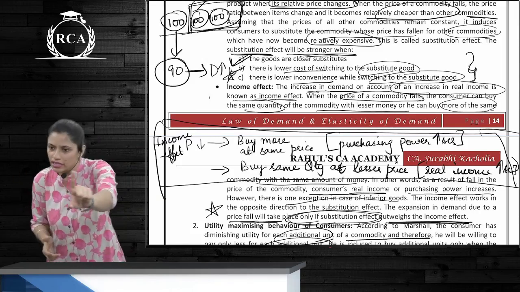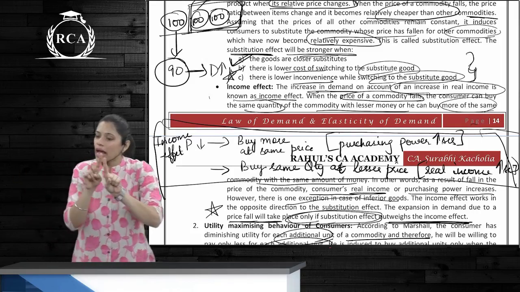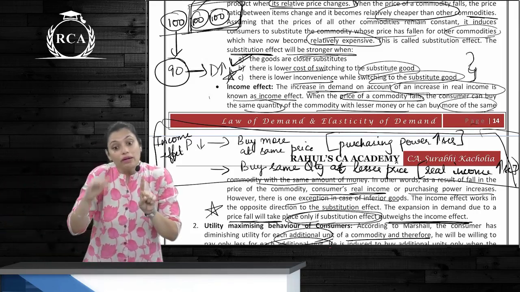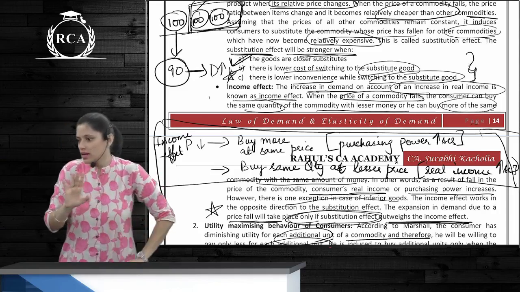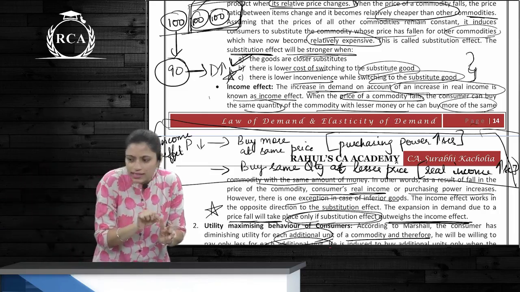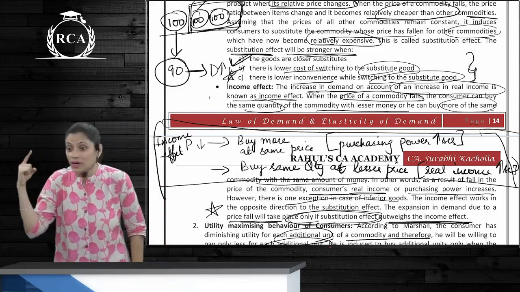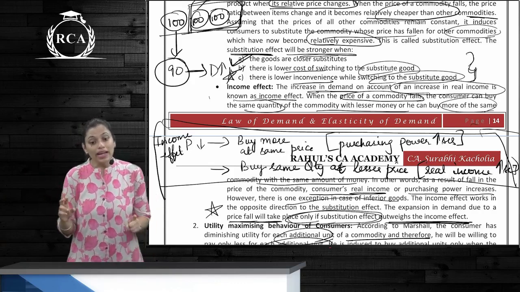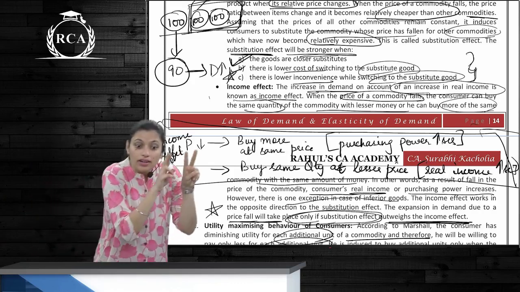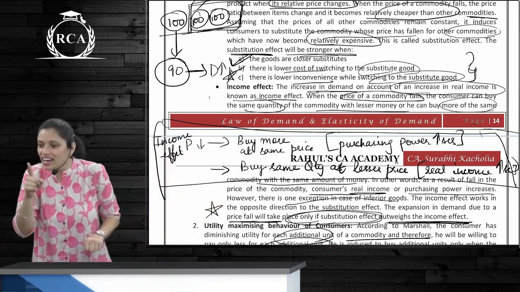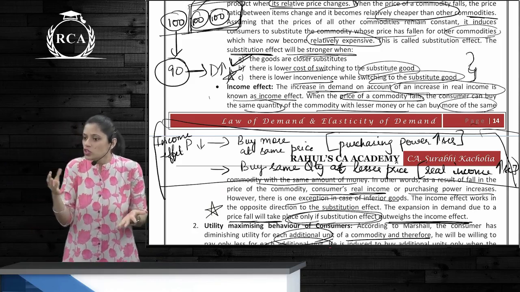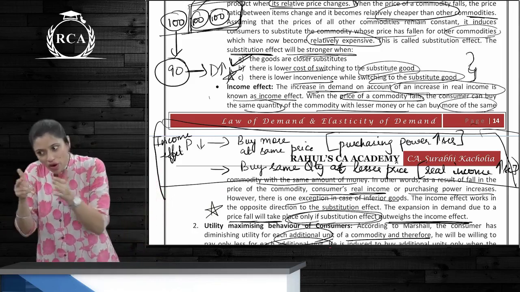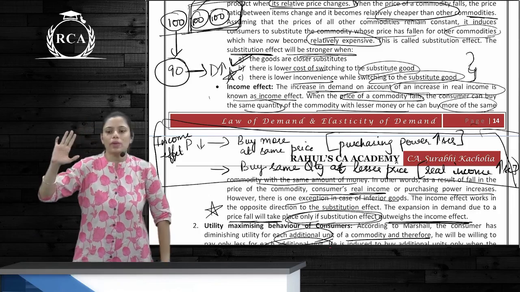When the price of a commodity falls, what happens? Either you buy the same commodity at a lower price, or you buy more of the commodity at the same price. So either your purchasing power increases or your real income increases. When you buy the same quantity at a lower price, what increases? Real income increases, because you are saving some income. And when you are buying more at the same price, then your purchasing power is increasing.